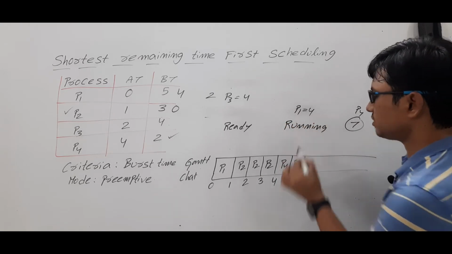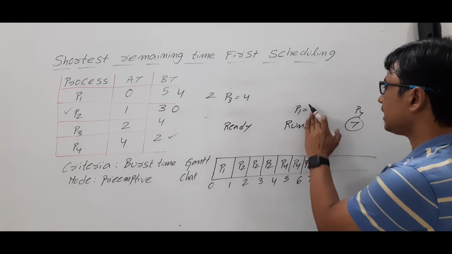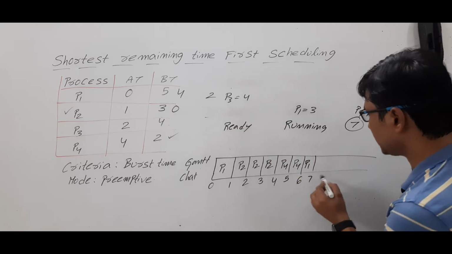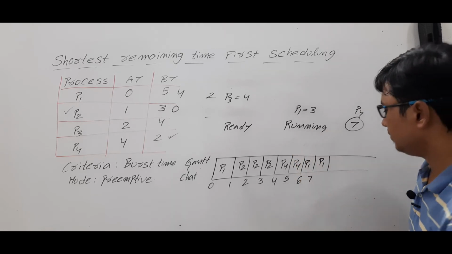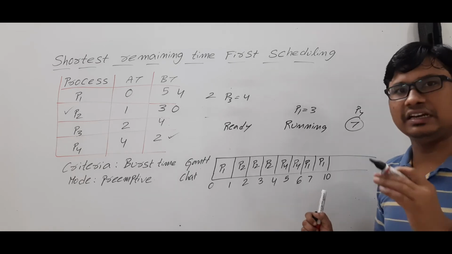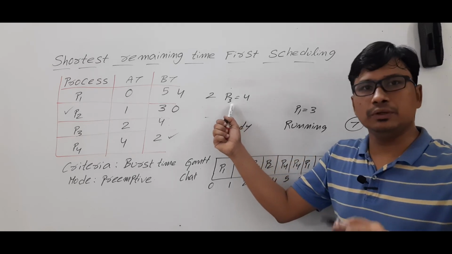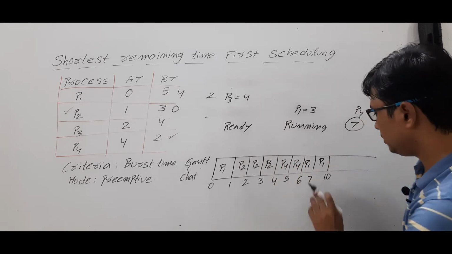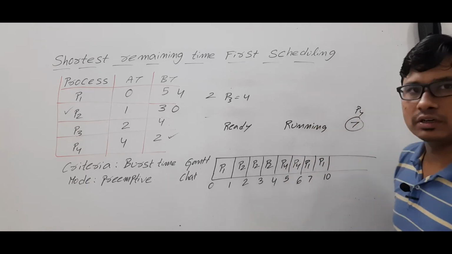It needs 4 units of time. So we will run process P1 for 1 unit of time. It needs another 3 units of burst time, which is less as compared to P3. So we can run P1 for another 3 units of time. So you will run it up to 10 units of time. See, I can write it as 8, 9, 10, but still process P1 will have less burst time as compared to P3. So P1 will not be removed from the running state. So it will run for 3 units of time. Then once it is done, it will go to the terminated state.